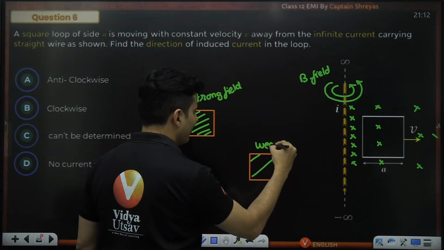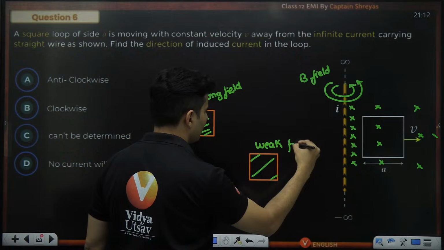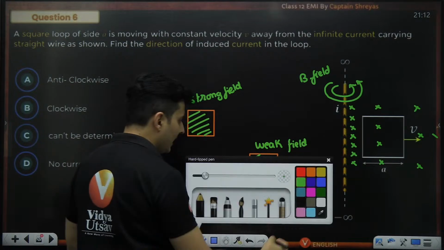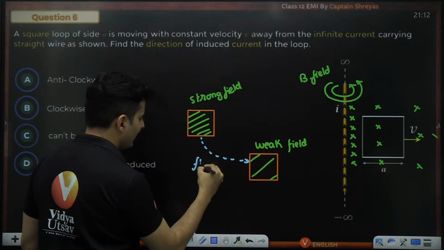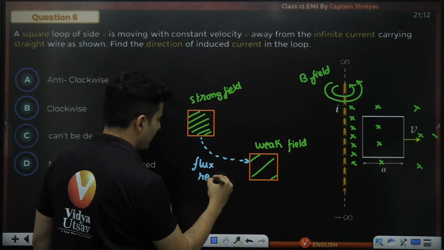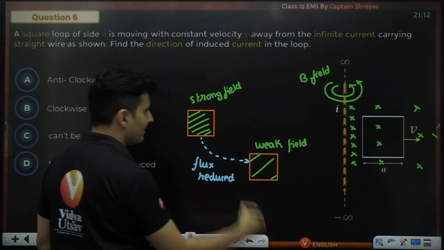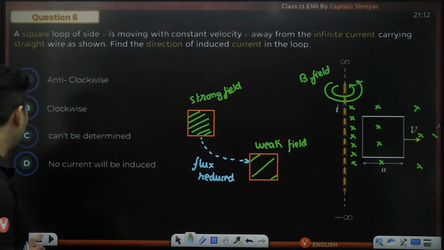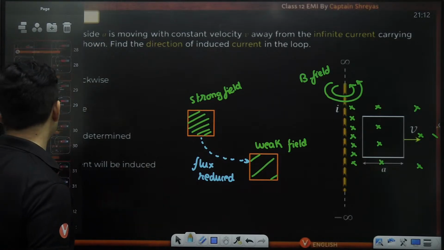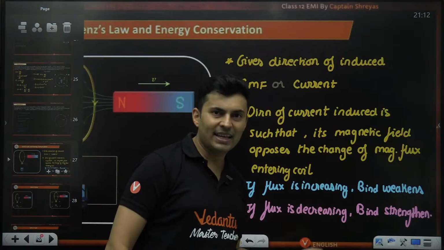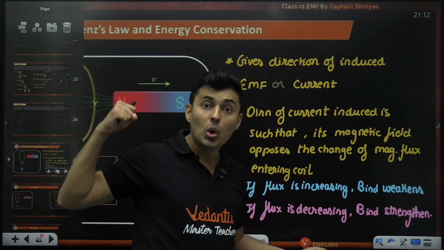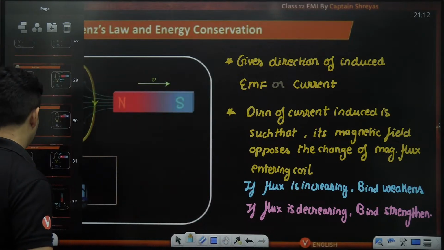So there is weak flux, smaller flux as such. So can I say from here to here, the flux has reduced, everybody? And what does Lenz's law say? We have just seen it. Whenever the flux reduces, a magnetic field is created to help it, to strengthen it.